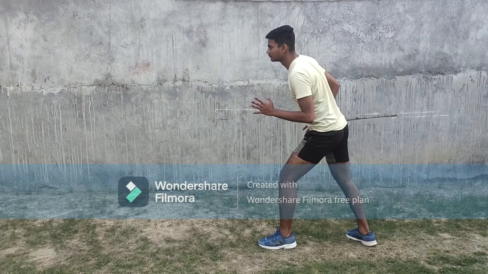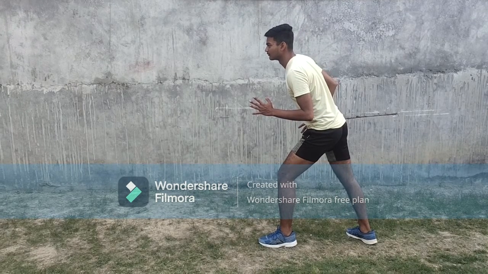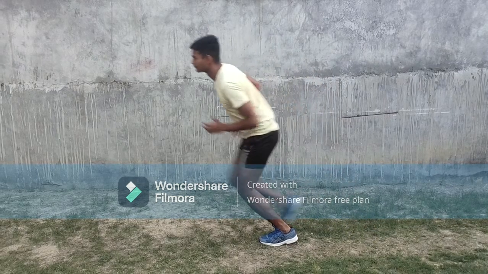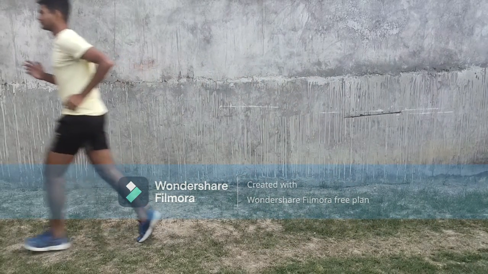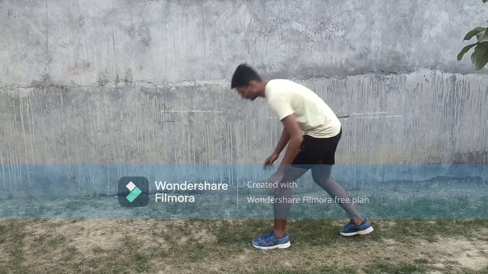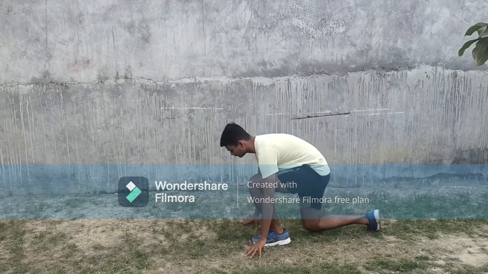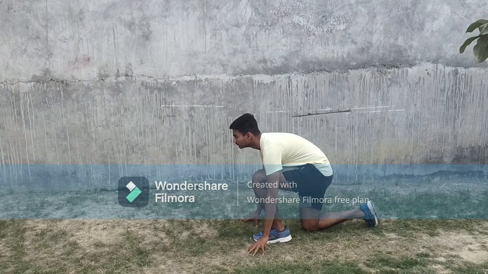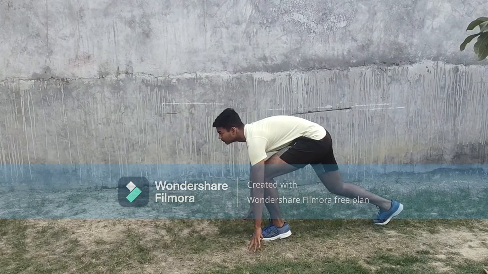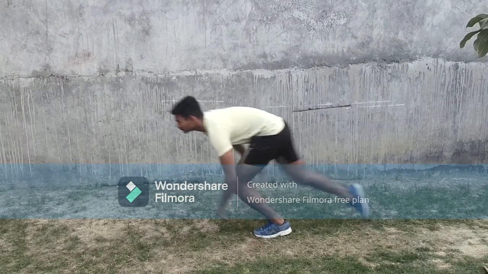This is how you can perform the standing start. For standing start, you have to stand in this position and you have to make a gap of around 50 centimeter between your legs, and after the gun is fired you have to launch yourself. For the crouch start, you have to make your body something like this, and when the referee says set, you have to do this, and when the gun is fired you have to launch yourself.